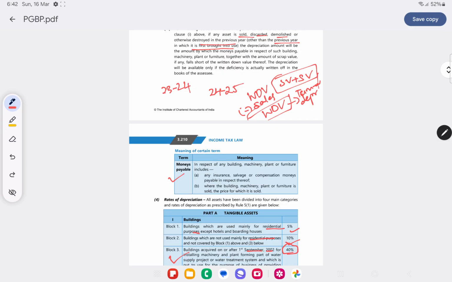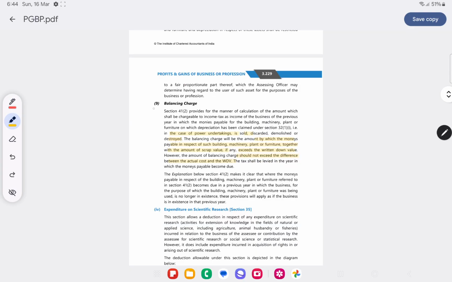Monies payable will include any insurance, salvage or compensation payable also. What is balancing charge? In case of same power undertakings, if the assets are sold, discarded, demolished or destroyed, what we receive is sales value, monies payable or scrap value, if it is greater than WDV. So such difference is balancing charge, but it cannot be greater than the actual cost of the asset.